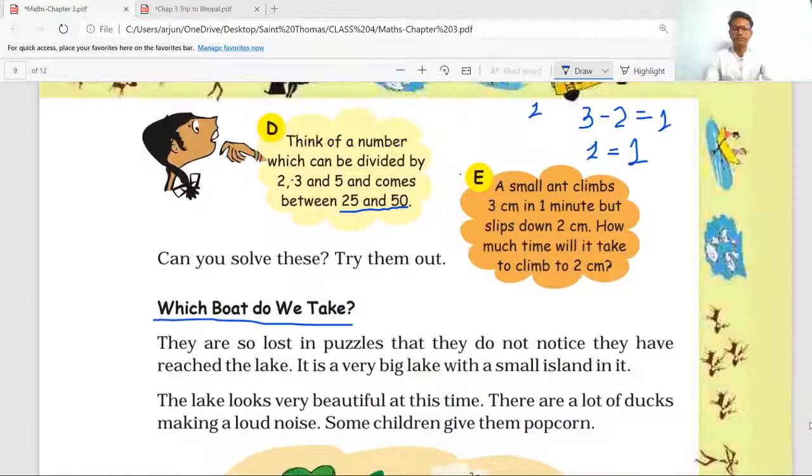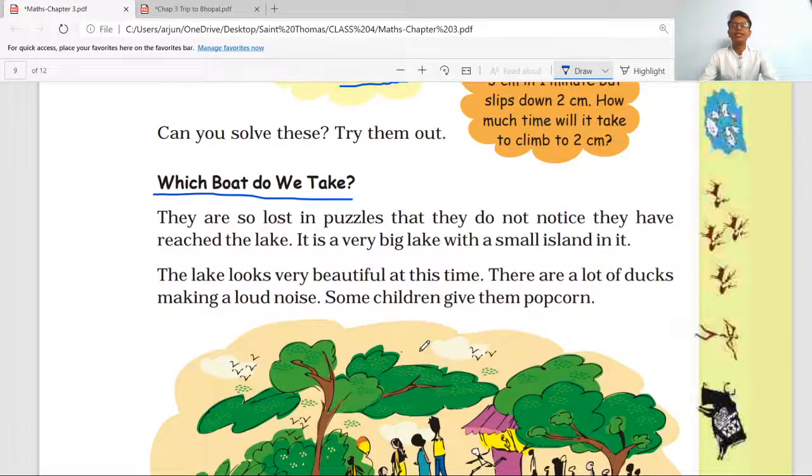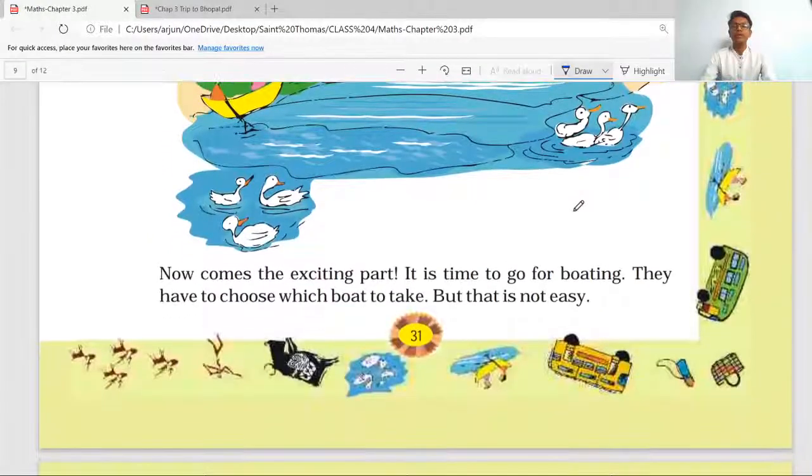Moving further, which boat do we take? They are so lost in the puzzles that they do not notice that they have reached the lake. It is a very big lake with a small island in it. The lake looks very beautiful at this time. There are a lot of ducks making a loud noise. Some children give them popcorn. Now comes the exciting part. It's time to go for boating. They have to choose which boat to take.